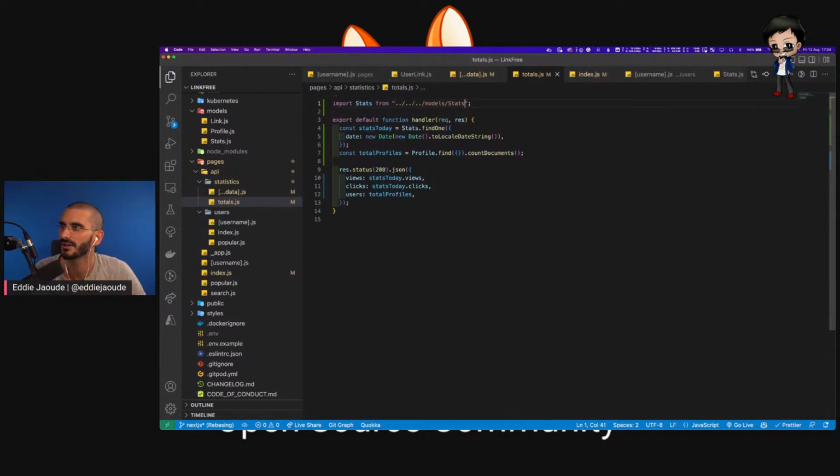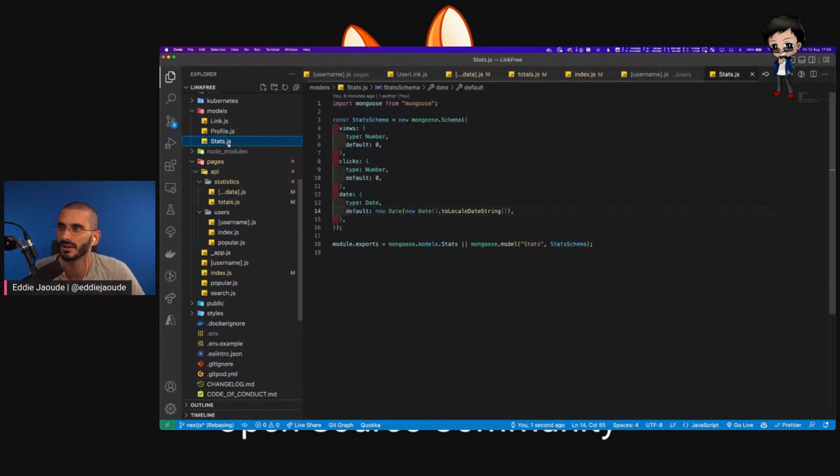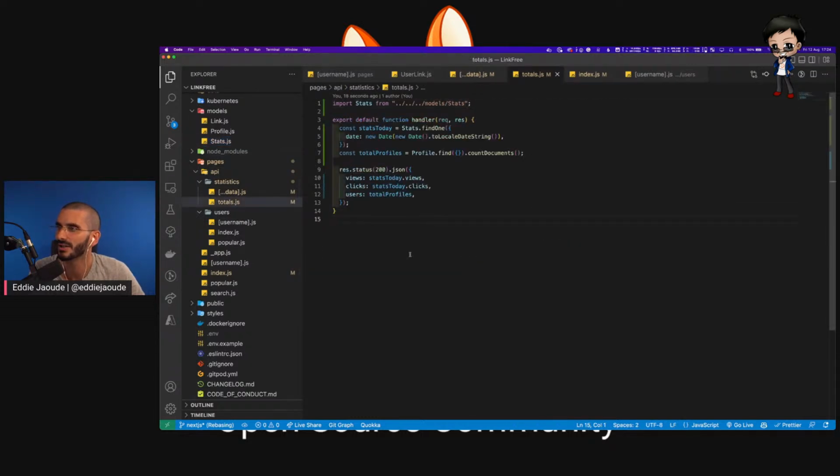Yeah, the path looks right on that one, because up 3, so out of statistics, out of API, out of pages, and then into models. So that looks good. I exported it as stats. We're using it already, so it should be correct. We're doing the updates. Doing a get should be okay. So that is stats find one for today. That looks okay.